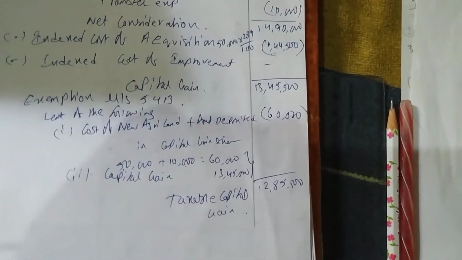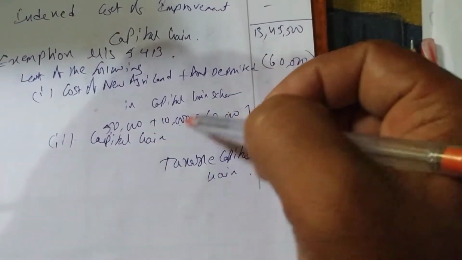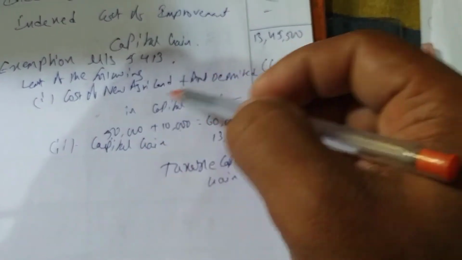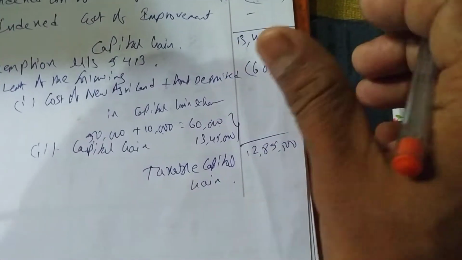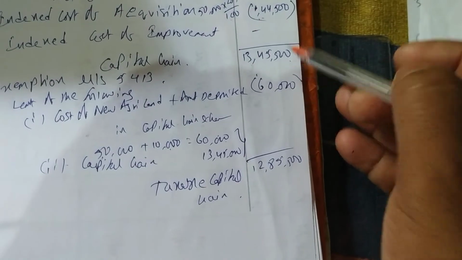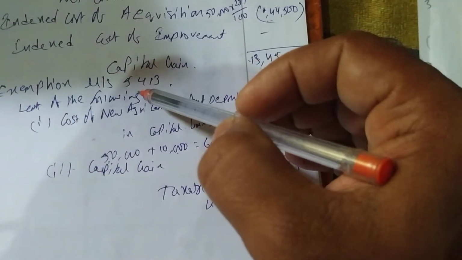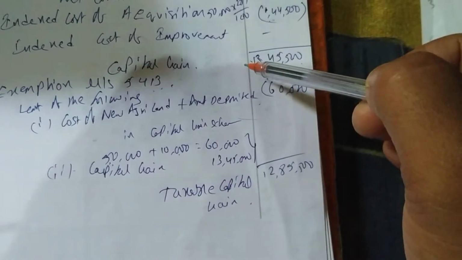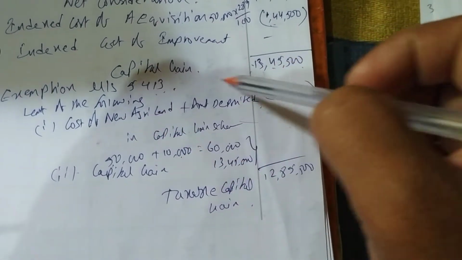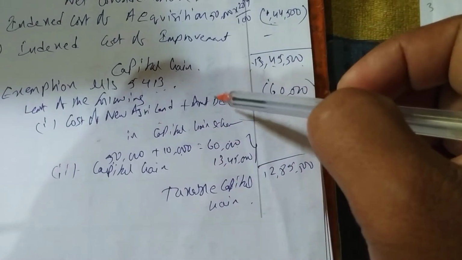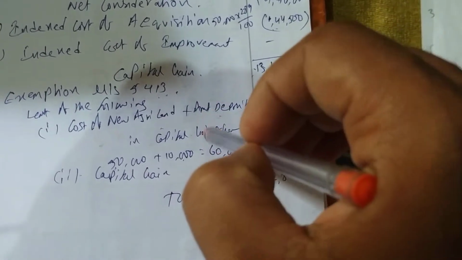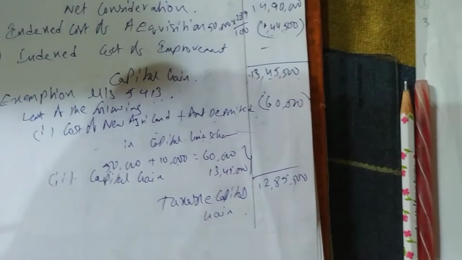Okay, see, if he doesn't deposit the money in the bank and he doesn't give advance, then he has to pay tax on 13,45,500. But what he did, the exemption, section 54B, what it says is, if he invests the money in purchasing another agricultural land, or if he deposits the money in capital gain scheme, then that amount will be given as deduction.